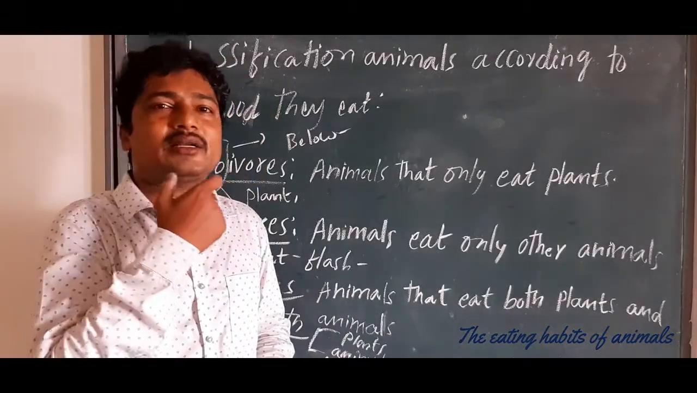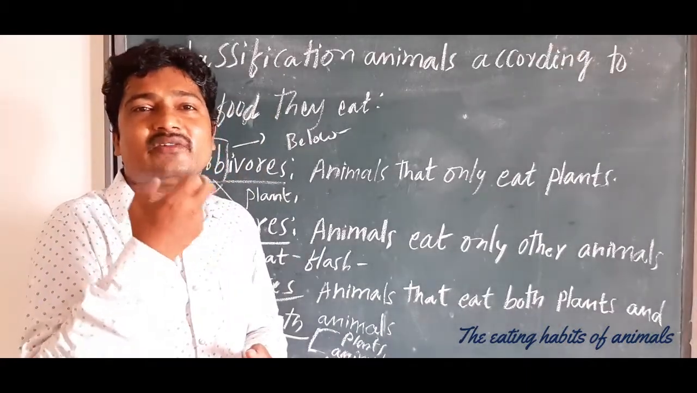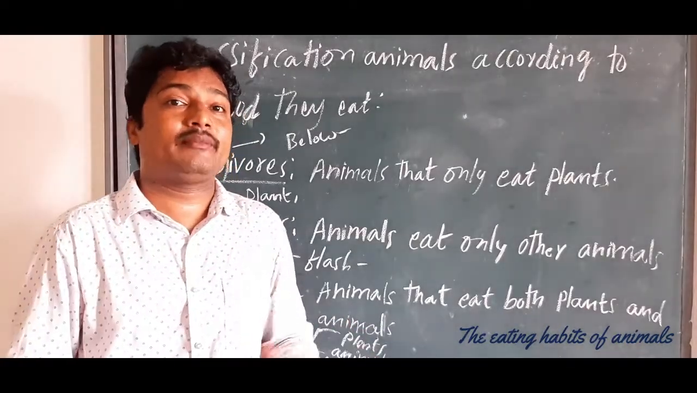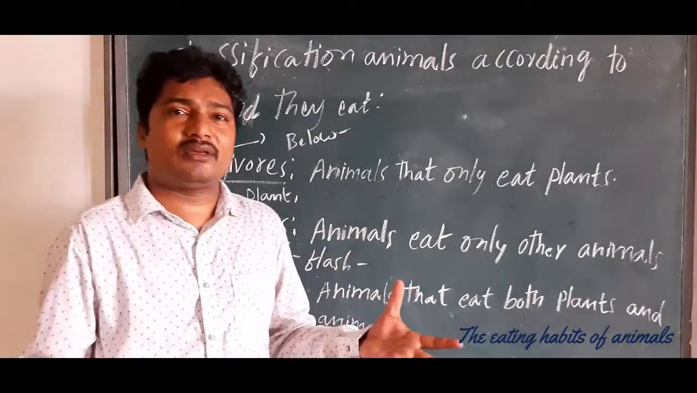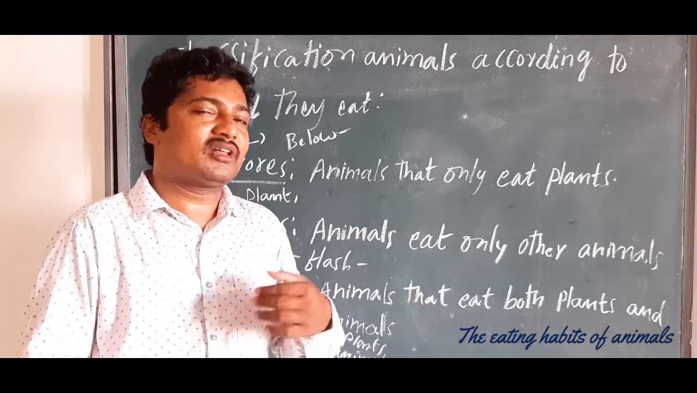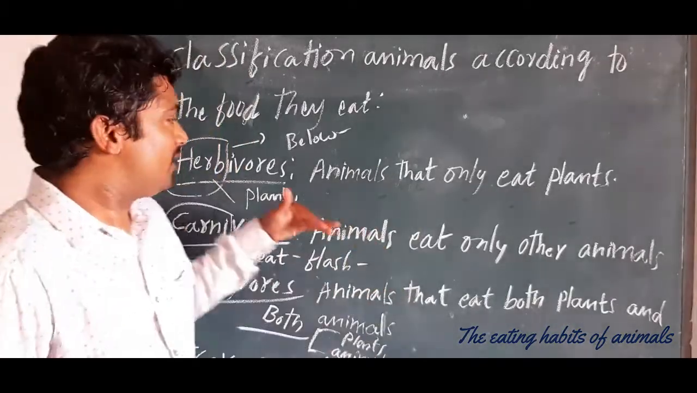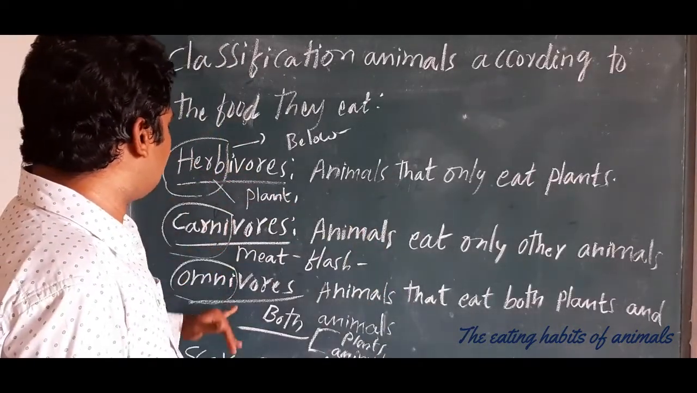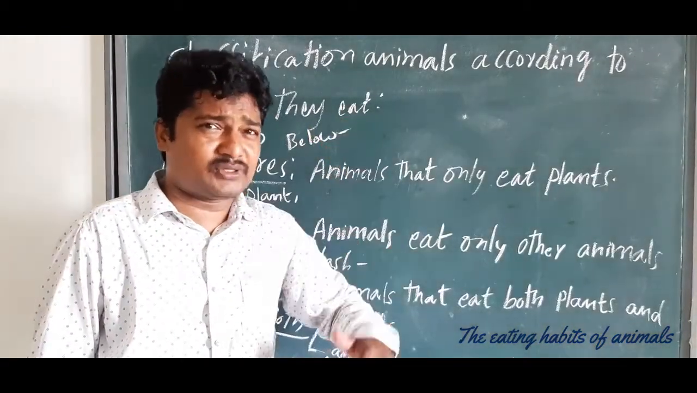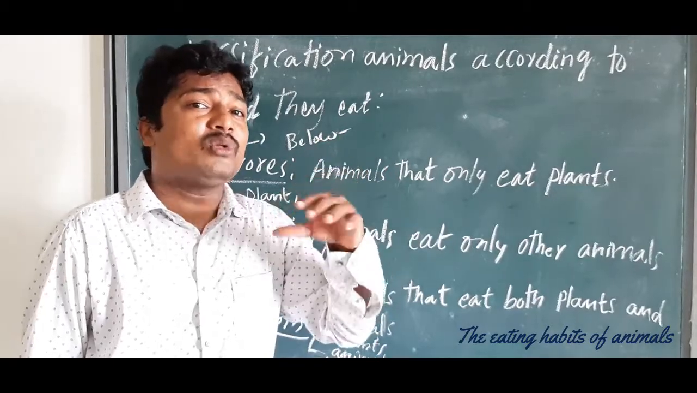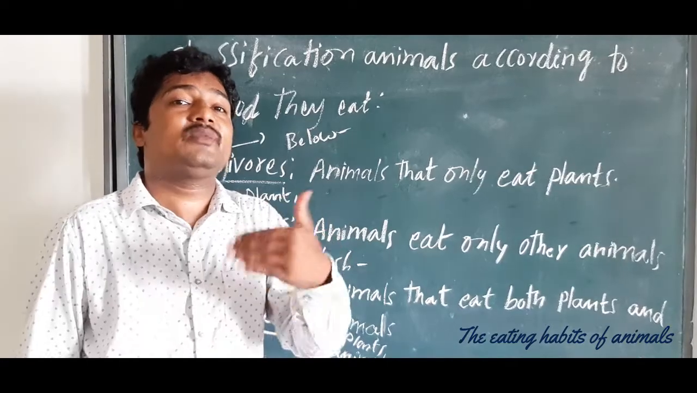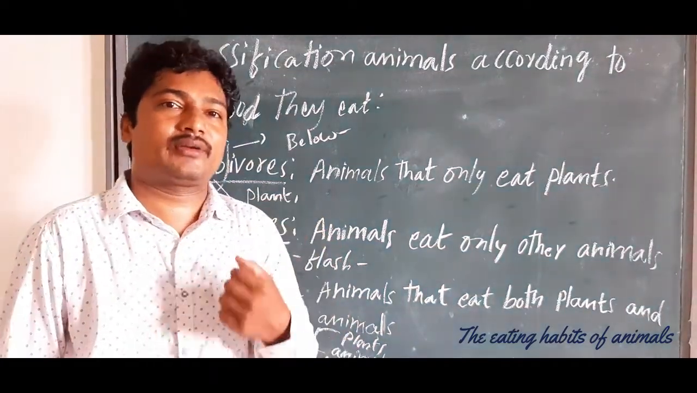When you see the structure of the teeth, how the teeth are arranged. Sometimes animals like carnivores have very strong canines. So that also you have to observe. For all these herbivores, carnivores, omnivores and scavengers, just observe and write how they are eating and the structure of their body parts. That is your next class task.